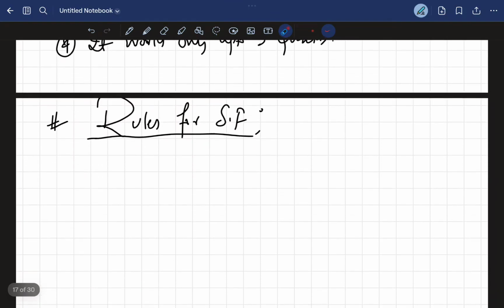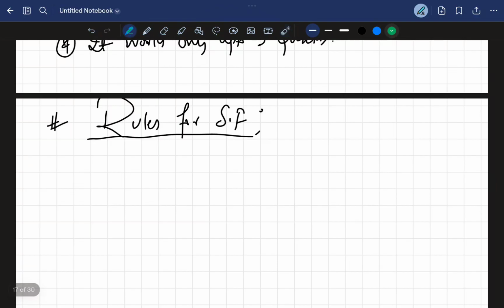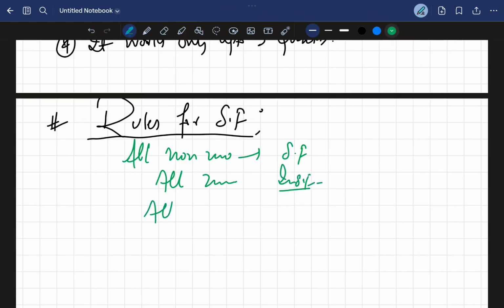Now, rules for significant figures. What are the rules for significant figures? You need to understand. All non-zeros are significant figures. All zeros are insignificant, they are not significant. But all zeros between non-zeros are significant figures.